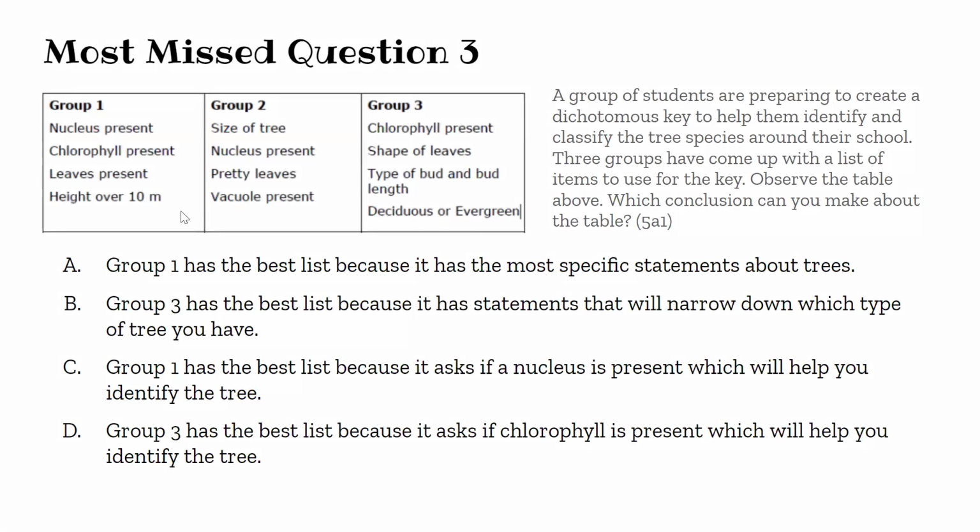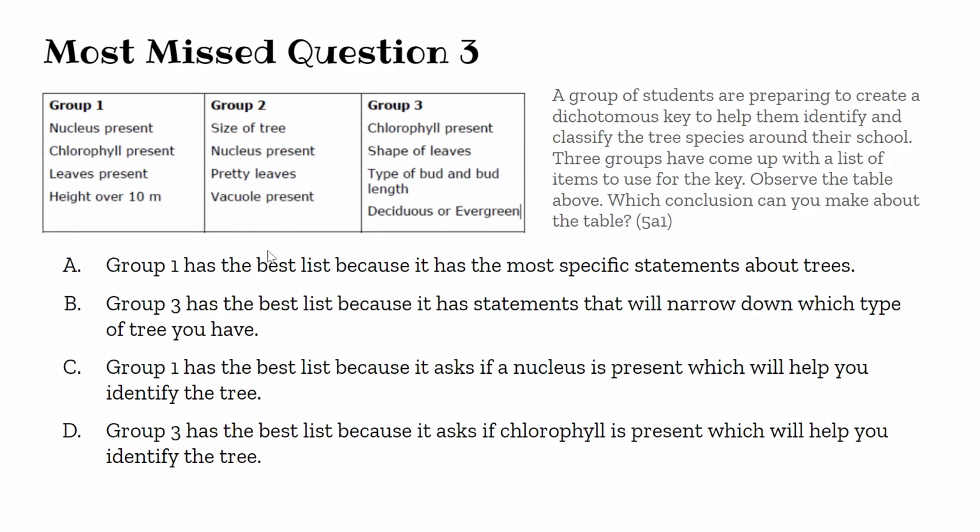So you have these 3 groups. A group of students are preparing to create a dichotomous key to help them identify the tree species around the world. 3 groups have come up with a list of items to use for the key. So then you observe this table, and what is the best conclusion you can make about the table? As you see, group 1 has a nucleus, chlorophyll, leaves. Group 2 has the size of the tree, nucleus, pretty leaves. Third is chlorophyll present, shape of the leaves, taste of the bud, type of the bud and bud length, and whether it's deciduous or evergreen.